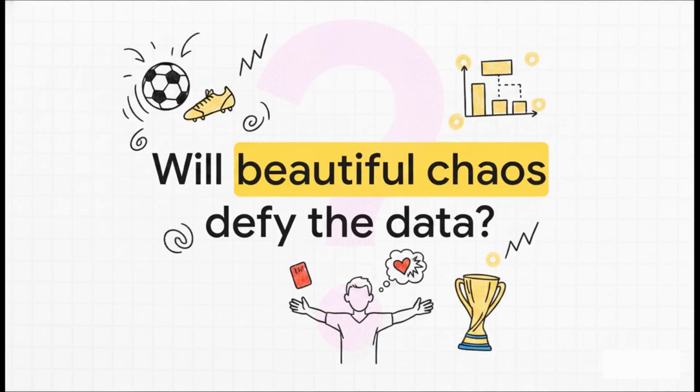Which leaves us with this final, truly provocative thought to wrap up this explainer. You have seen the 99% accuracy of these incredible models, but you have also seen the red cards, the unexpected goals, and the wildly unpredictable human emotion of the players on the pitch. So I'm passing the ball to you. Do you actually trust the algorithm's calculation that Argentina is destined to win, or do you believe the beautiful, chaotic reality of the World Cup will once again completely defy the data?